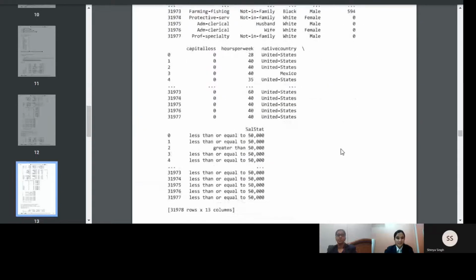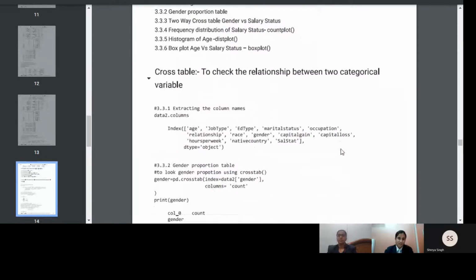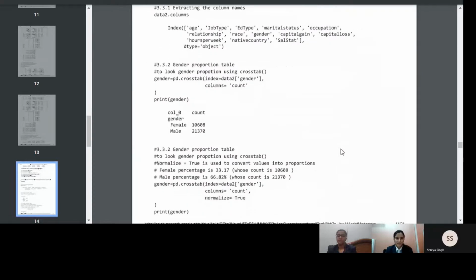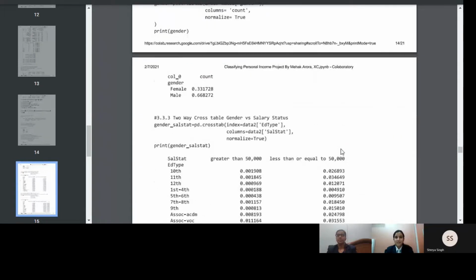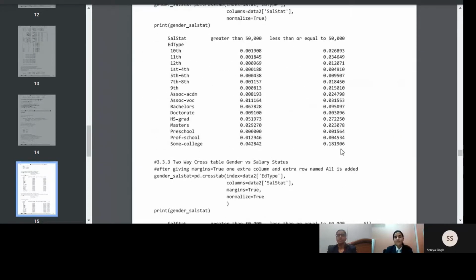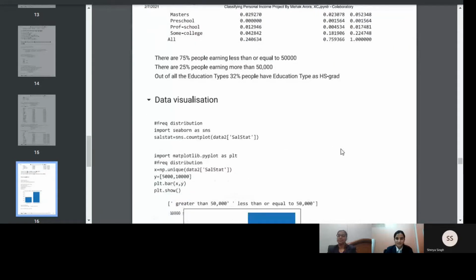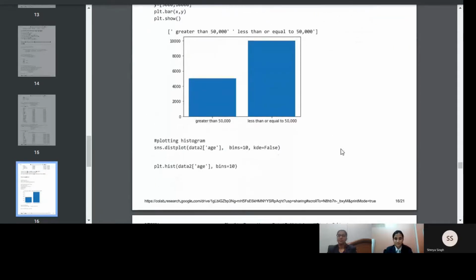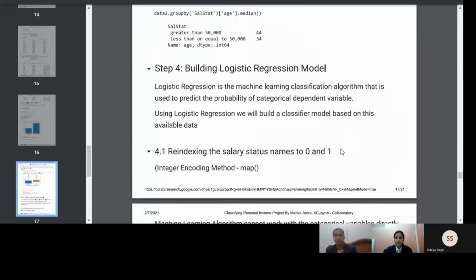This is followed by data visualization. Under data visualization, we will convert the complex data to a user-friendly format by making charts with the help of the library matplotlib.pyplot. A box plot is a standardized way of displaying the distribution of data based on the 5-number summary, which is minimum value, first quartile, median, third quartile, and maximum value.